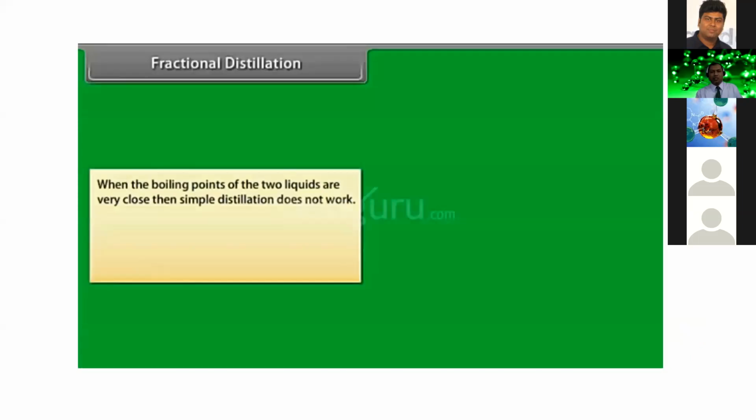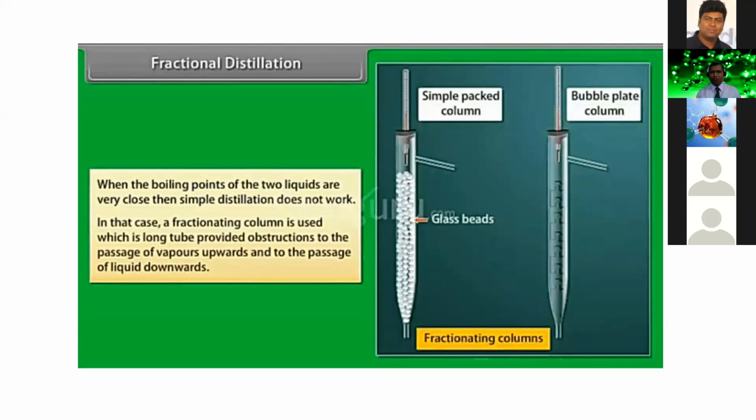Boiling points of the two liquids are very close, then simple distillation does not work. In that case, a fractionating column is used, which in its flow tube provides obstructions to the passage of the vapors upwards and to the passage of liquid downwards.